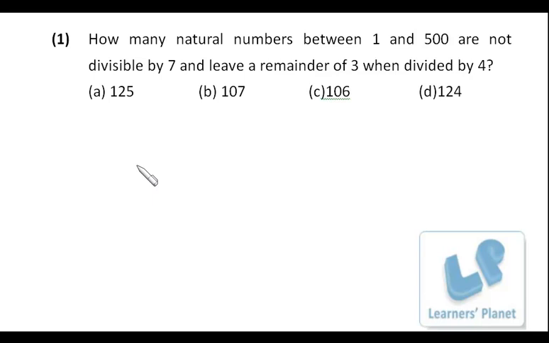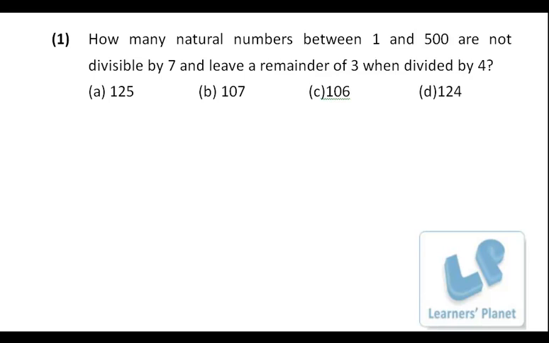Friends, in this session I am taking doubts sent by a student. All the questions are from the number system section. As usual, I suggest that whenever a question appears on the screen, just pause the session, try to do the question on your own, and after that just check the solution.